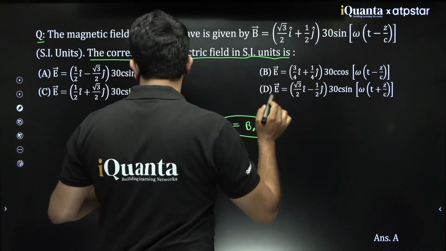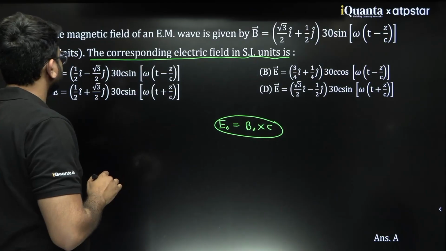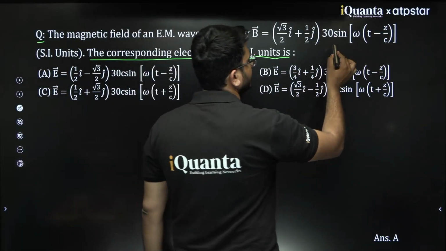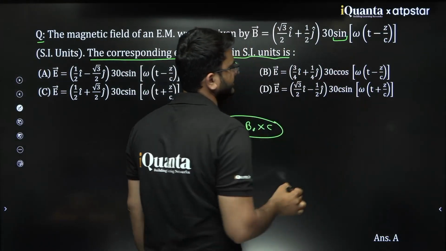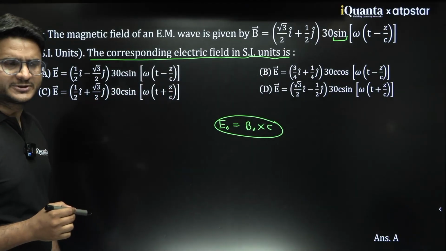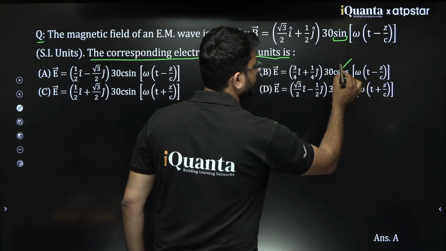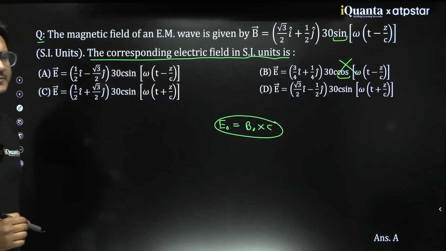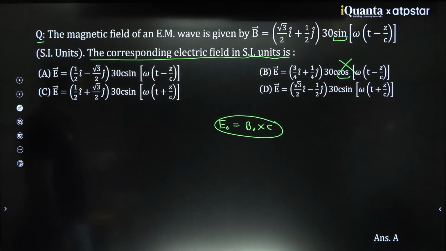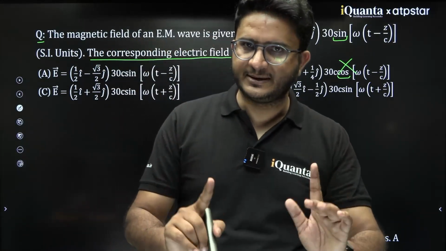So let us start with the phase and other analysis. We will first say this sine function will remain the same. If you look at all the options carefully, this option has a cos function, so it cannot be the electric field value because of the cos function. So the sine function should remain the same, and even the phase value must remain the same.